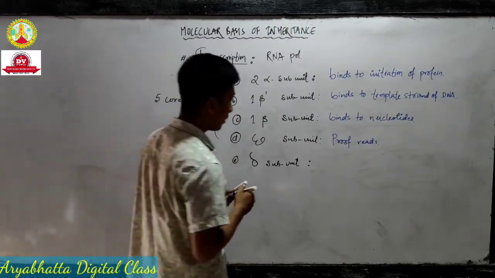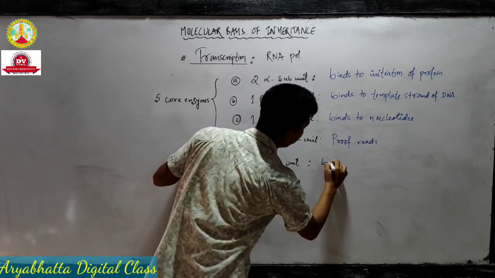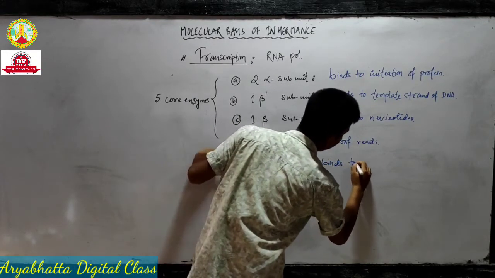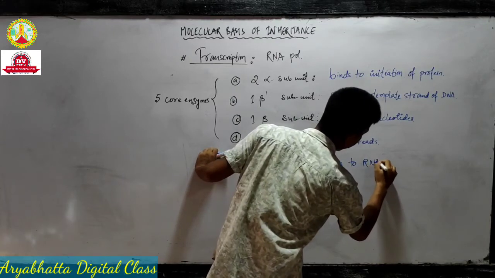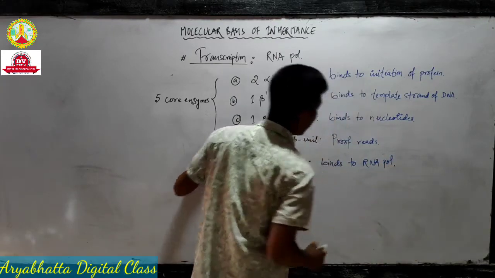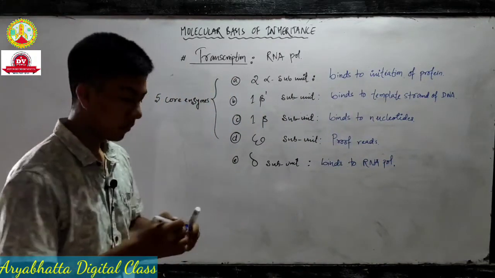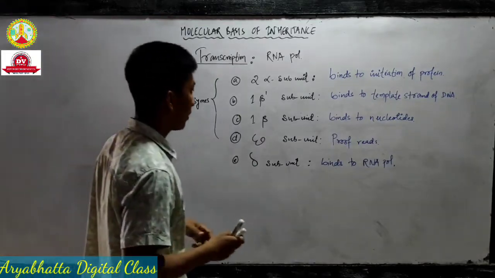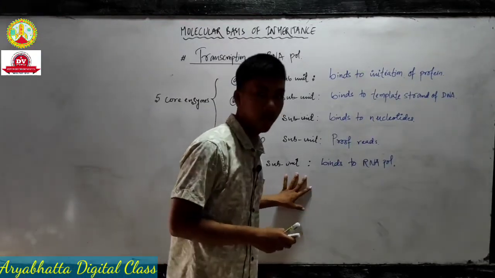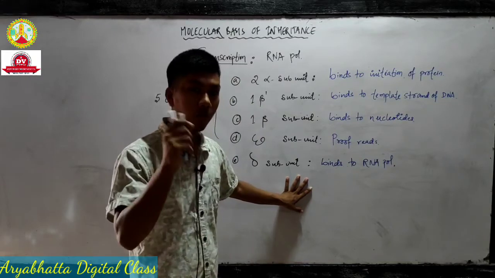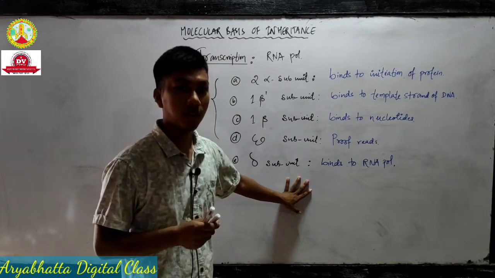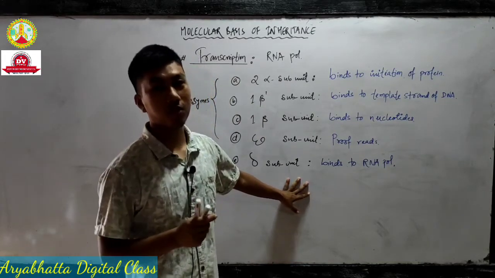Sigma subunit, what does it do? It binds to the RNA polymerase enzyme. Again, you have to know all the functions and the names of the enzymes before going to the process of transcription.